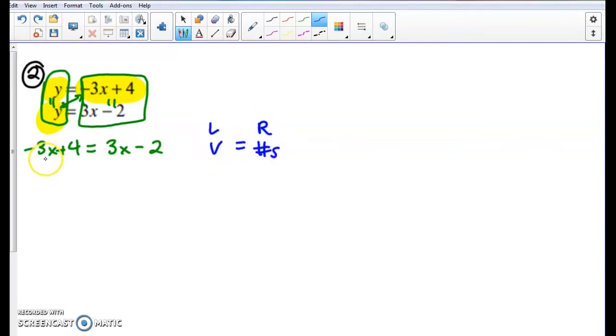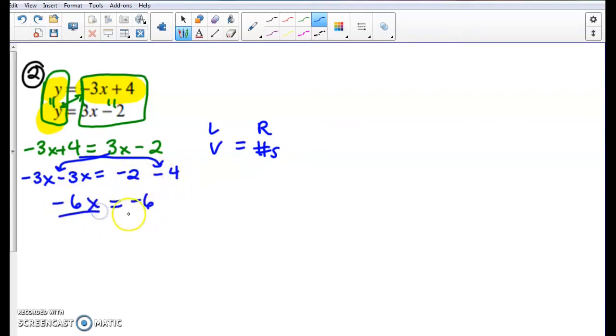So since my negative 3x is already on the left, it has the variable, it just drops down as negative 3x. And now I need to bring over my positive 3x, so it also becomes a negative 3x because it jumps the equal sign. My negative 2 is already on the right, so it's just going to drop down, negative 2. And now my positive 4 is going to become a minus 4 because it jumps the equal sign. And now negative 3x minus 3x is a negative 6x equals negative 2 minus 4, which is a negative 6. Divide both sides now by negative 6 to solve for x.